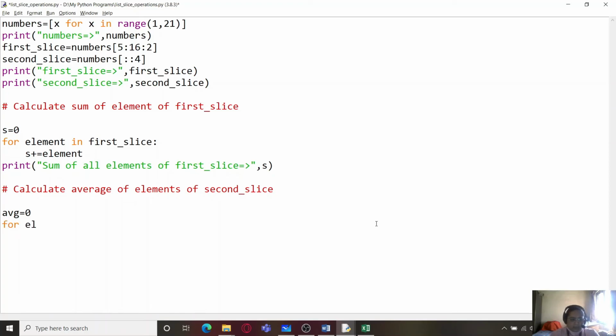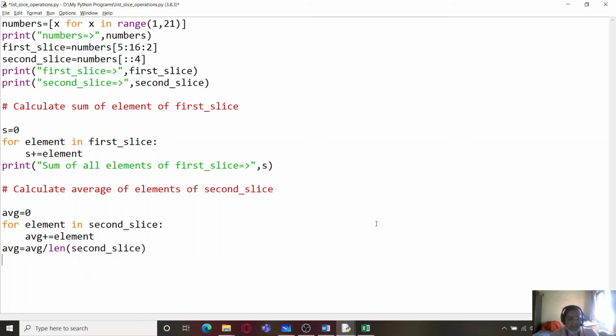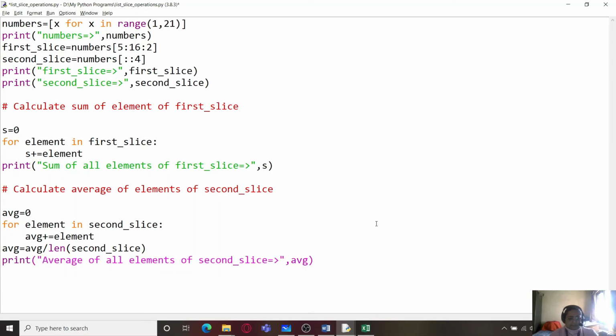So I will write here for element in second slice, AVG plus equal to element, and AVG equals AVG divided by len of second slice, that is the total number of elements in second slice, and print the average of all elements of second slice is equal to AVG.